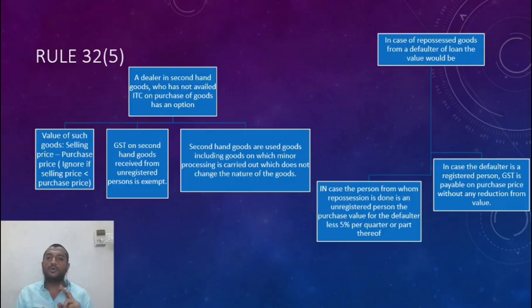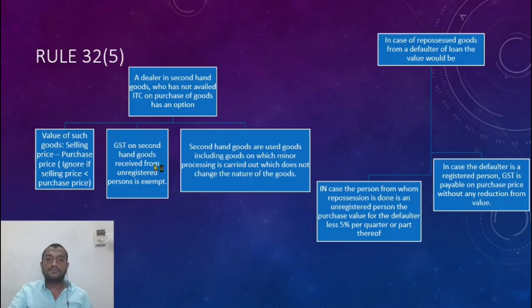However, a person who takes repossession from a defaulter is also given an option. A dealer who has not taken ITC on the purchase can opt for this 32.5. What is the method of valuation? The sale price minus the purchase price. The margin that I get is the value on which GST should be charged.